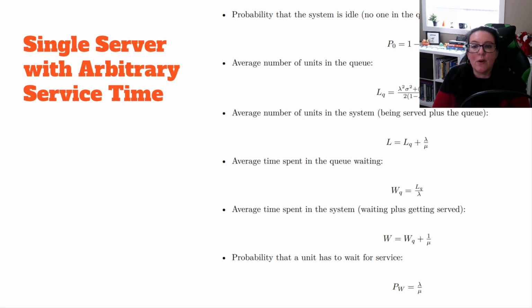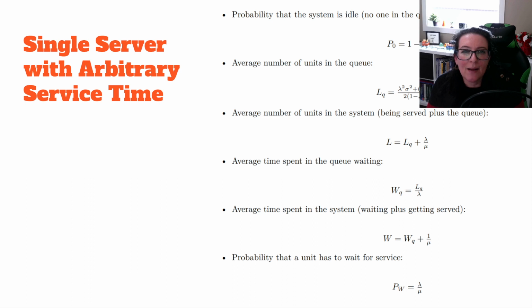In our previous videos, we assumed an exponential distribution for the service time. That is, most of the service was quick and a handful took a long amount of time. But what if that's not a reasonable assumption for your organization? What if there is an average service time?